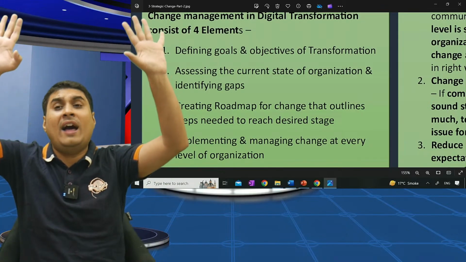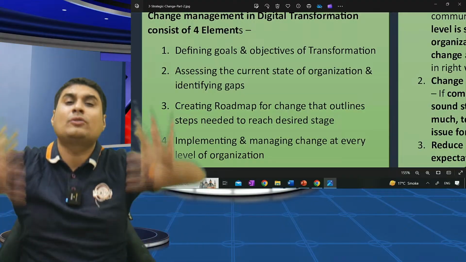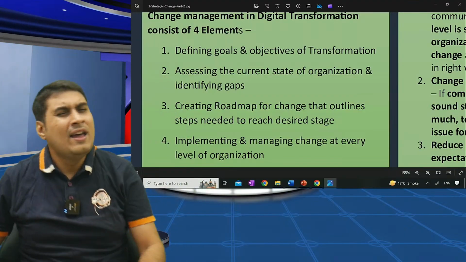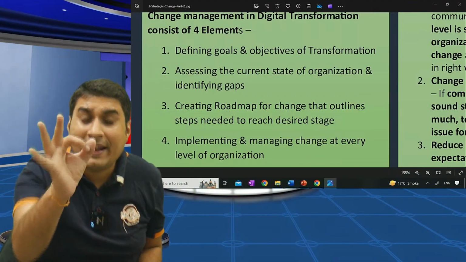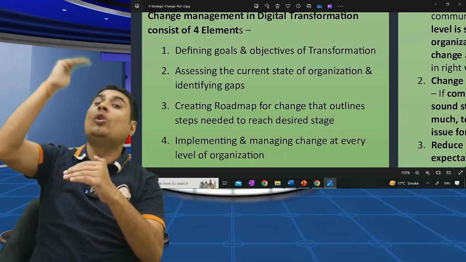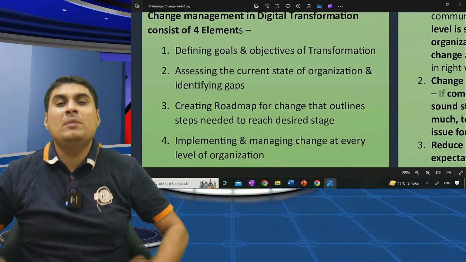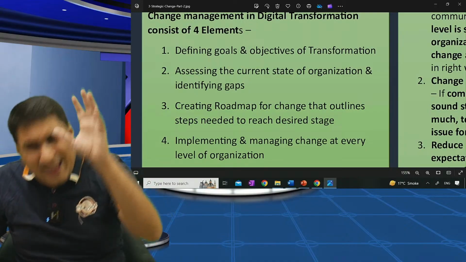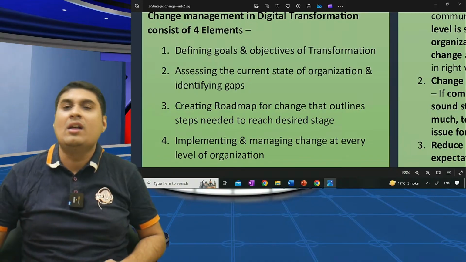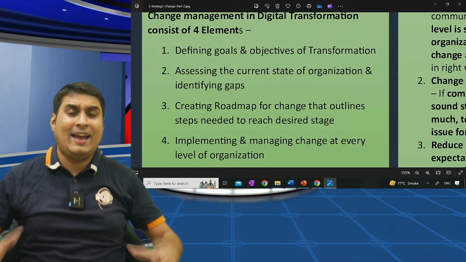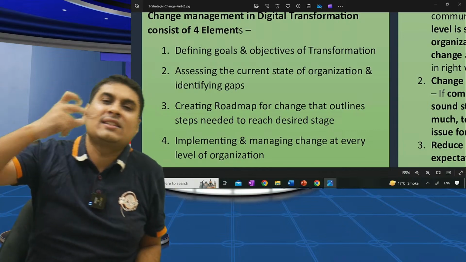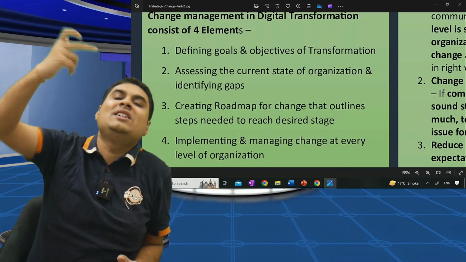Zomato must have made a plan. We will do something like this. We will migrate to smaller cities, bring Zomato everywhere. Create a roadmap that outlines the steps needed to achieve goals and objectives. And last, implementing and managing the change at every level of the organization. Bring changes everywhere and observe minutely. Are things happening as per our plan on a yearly basis or not?